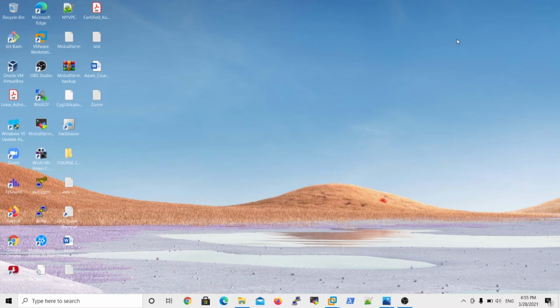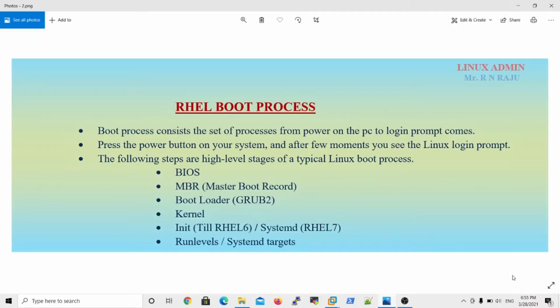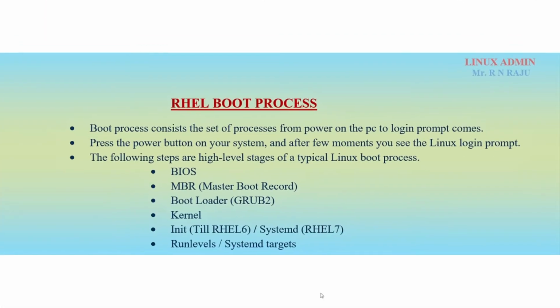So in this video we are going to discuss Linux system initialization. It means the Linux booting process. So what is the RHEL boot process? Red Hat Enterprise Linux boot process. The boot process consists of the set of processes from powering on the PC until the login prompt comes.